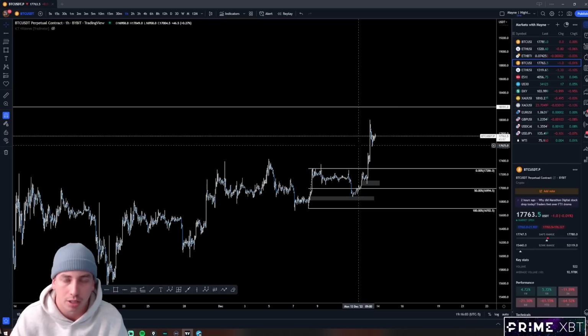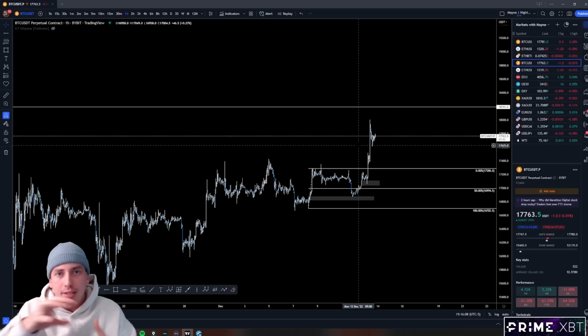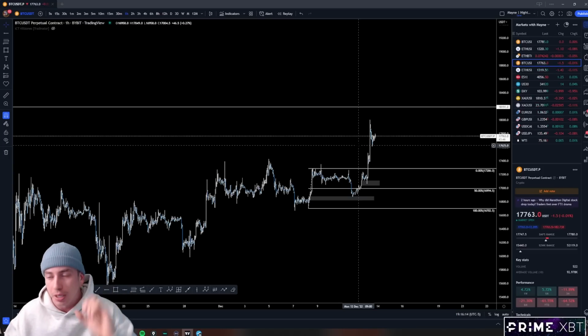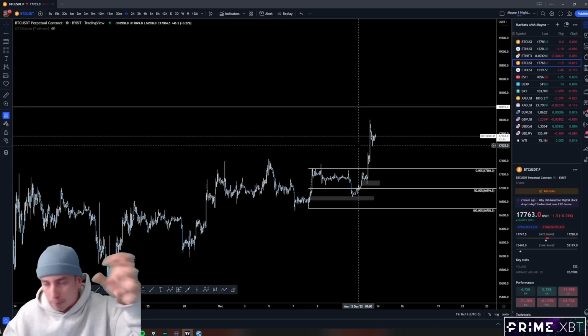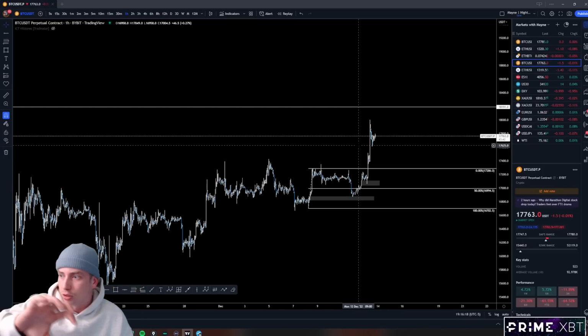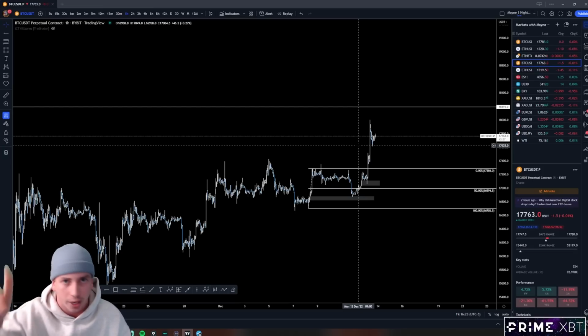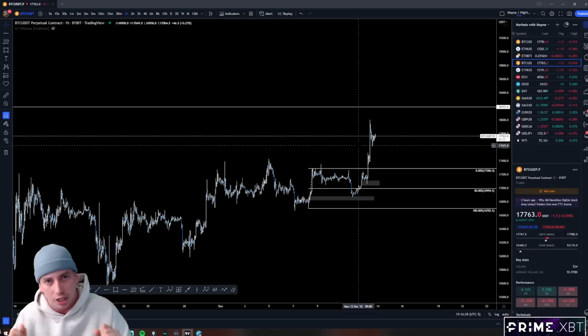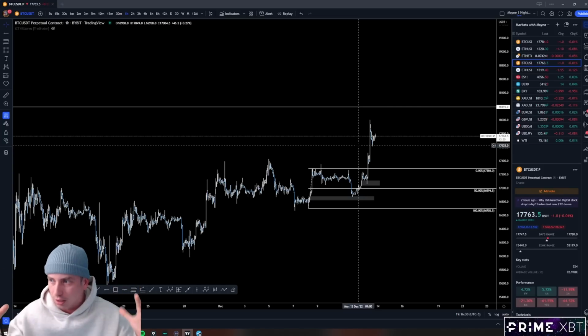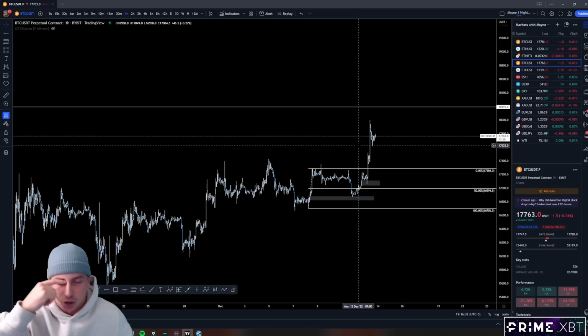And I posted about this in Discord, and this is why it's super important. Trading is like a puzzle. There's many pieces that need to fit together for it to work. One of those puzzle pieces is your bias. Are we going up or down? Another puzzle piece is your entry trigger. Do you know an entry trigger, how to actually get in the trade and where to put your stop loss? Another part of the puzzle is going to be the psychology aspect. And there's all these different pieces of the puzzle that, boom, they go together and there's your trading system.